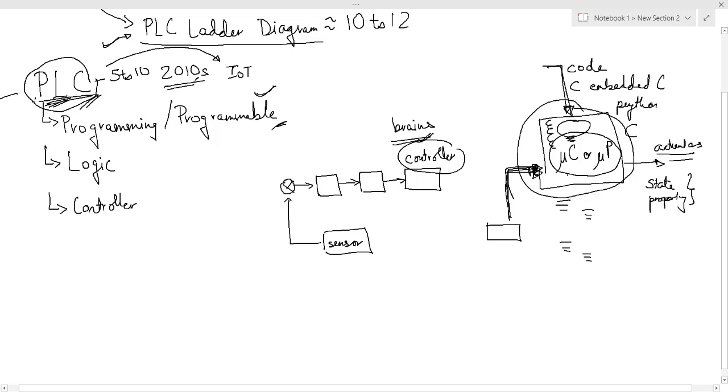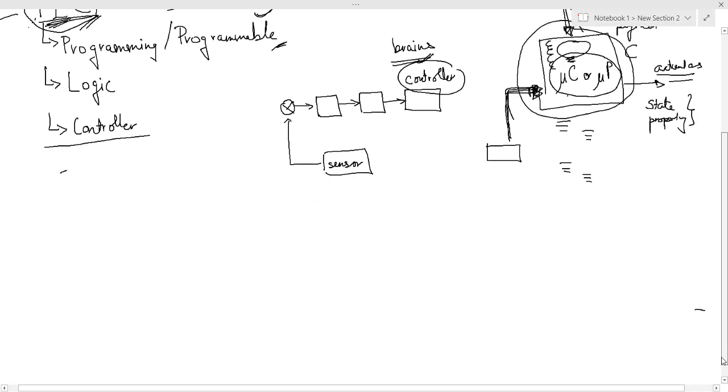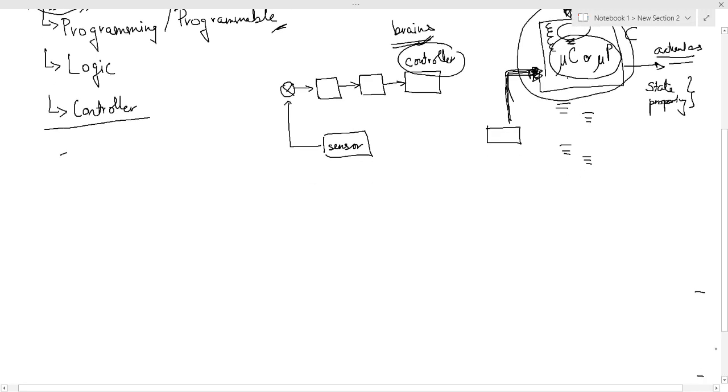That is what the Mumbai University is expecting from mechanical engineering students, that you should have basic understanding of PLC, so that you are able to debug it when you see it in your industries. At least you will know what you are looking at, right? So that was what the function of a controller, and specifically what is the function of a PLC is.